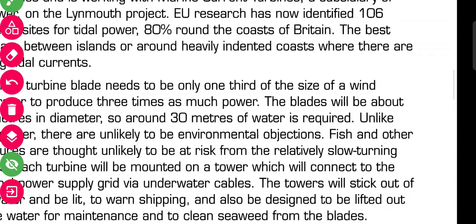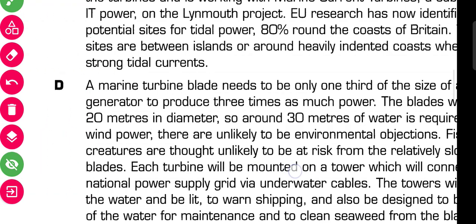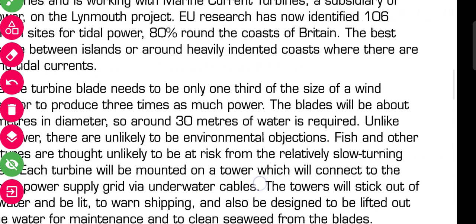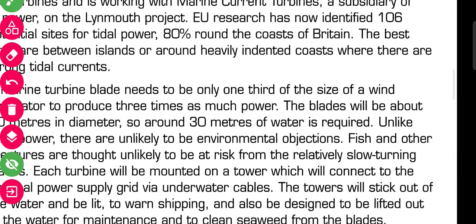Okay, so in paragraph D it is something described about the blades, so something related to the machine. In questions 14 to 17 we have not come across anything related to machines, but it was related to the first site.